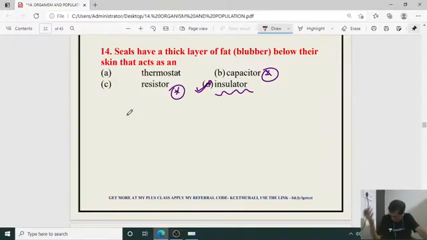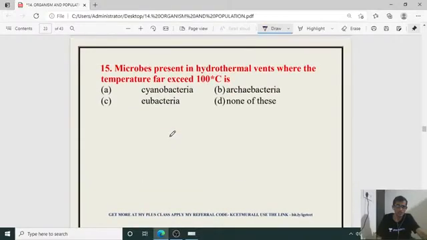So in animals, to maintain body temperature, some control mechanism is there in the brain, and that brain part is considered the thermostat, and here it is the insulator. Okay, insulator. Then microbes present in hydrothermal vents, where the temperature far exceeds 100 degrees Celsius, are which one?